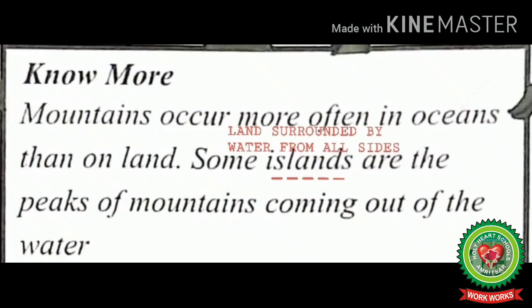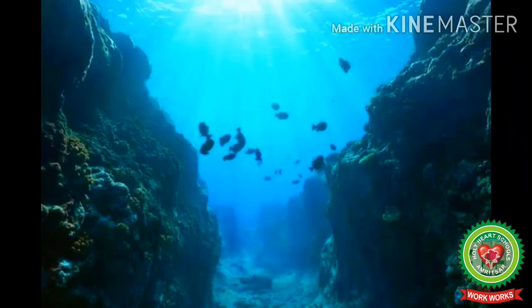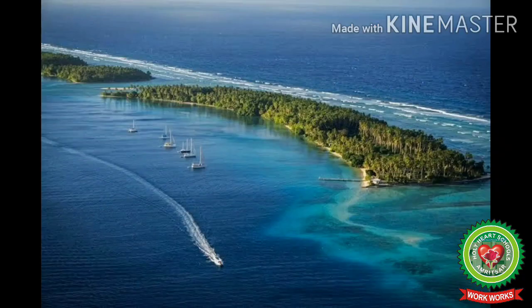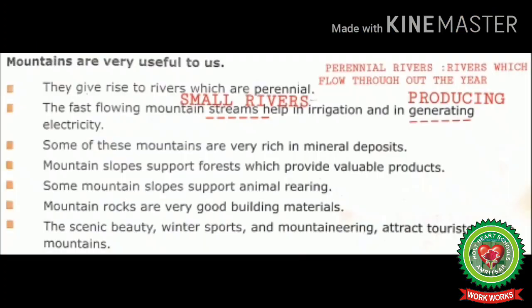Mountains occur more often in oceans than on land. Some islands are the peaks of mountains coming out of the water. Students, island means land surrounded by water from all sides. A mountain which occurs in an ocean is called seamount. Marshall Islands in Oceania have seamount under them. Now let's read the next.